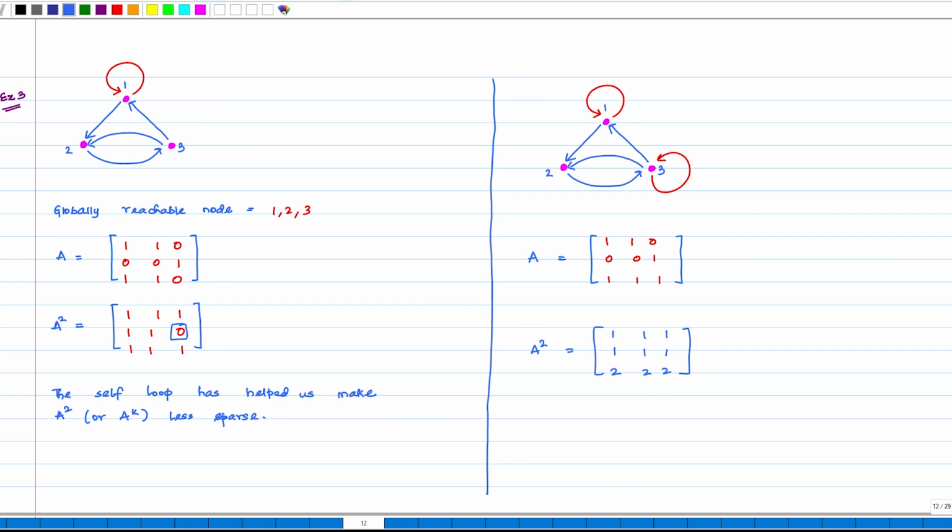So, what did we observe here? We observed that we need not wait for the summation. Of course, the summation here is greater than 0 in both of these cases. But not only that, in this case we directly get that A square becomes completely greater than 0. How is this possible?